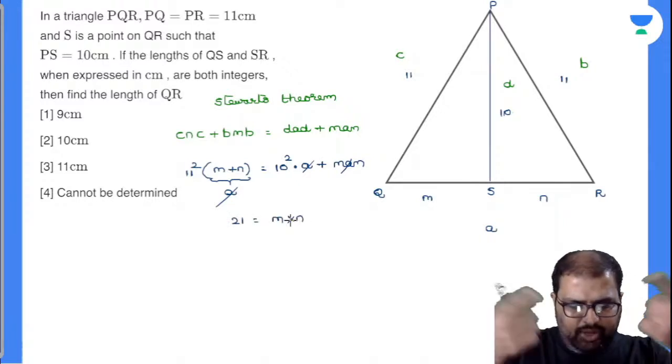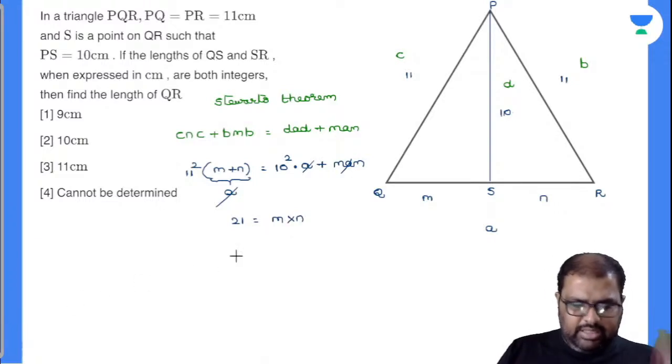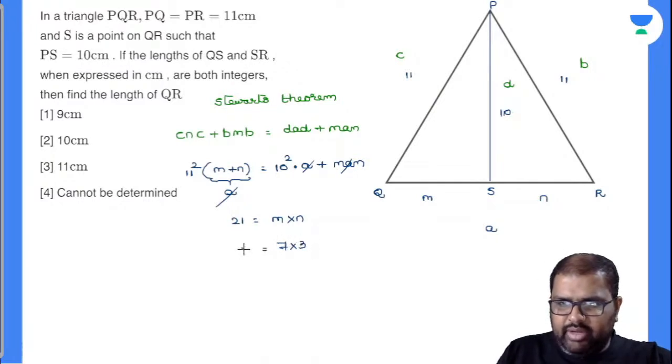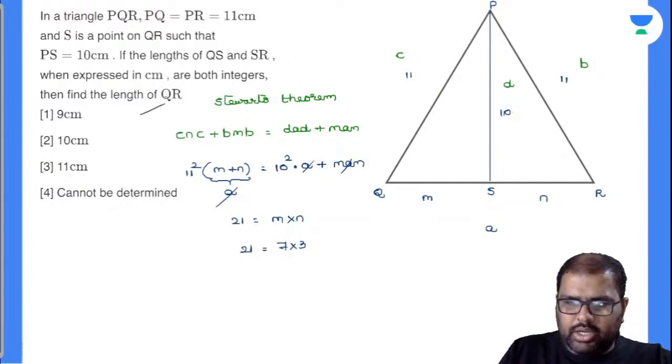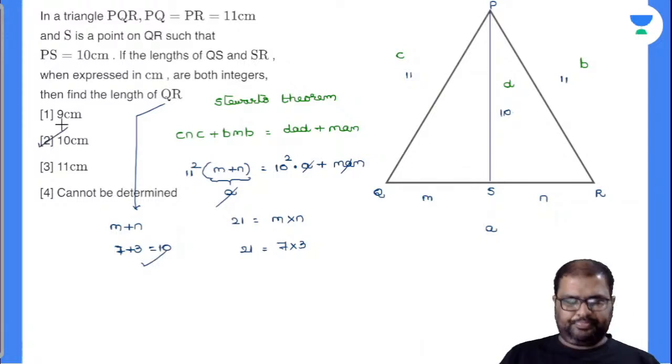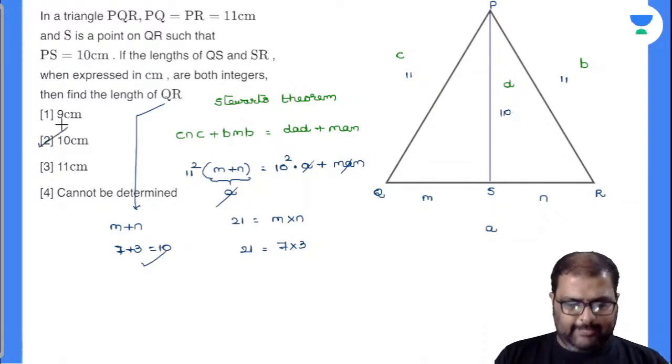So what values can you give for M into N as 21? There is only one chance, 7 into 3. Am I right or wrong? 7 into 3 will give you 21. Now what is the question asked? QR. QR value is equal to M plus N. So what will be your answer? 7 plus 3, is it equal to 10? Yes, it is equal to 10 and this is my answer. Option number 2. Hope I am clear.